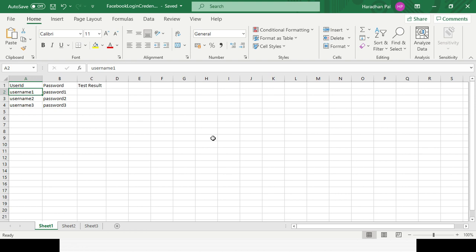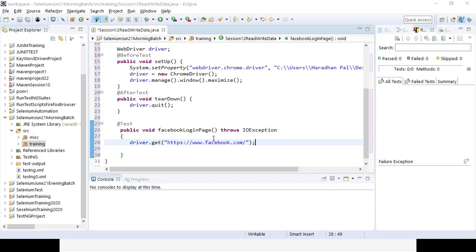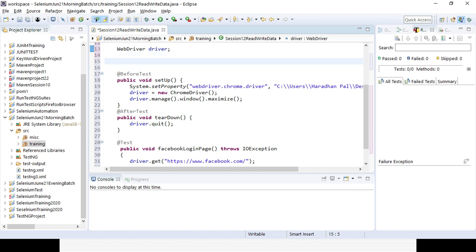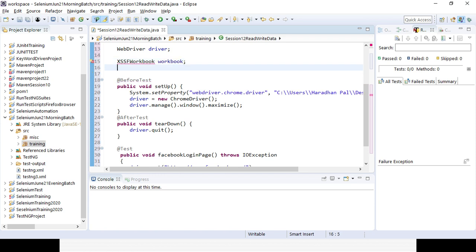So we will be creating some global variables first at my class level. Just like the WebDriver driver, we will be creating a few more variables for reading the data from the external source, which is XSSF, because that is for the .xlsx Excel file. So I will be creating the first variable for workbook. That is my variable I am declaring. This is my global variable, so I can use it anywhere.